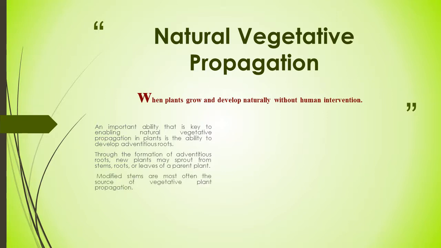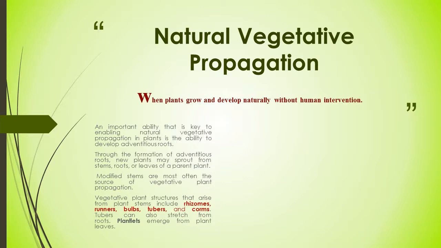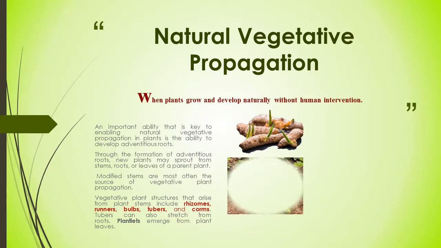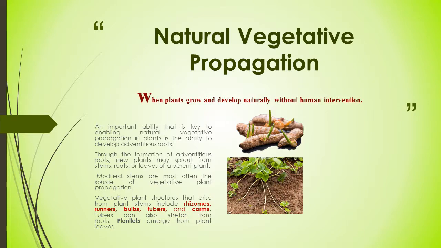Adventitious roots means the roots which are developed from any parts. Through the formation of adventitious roots, new plants may sprout from the stem, roots or leaves of a parent plant.